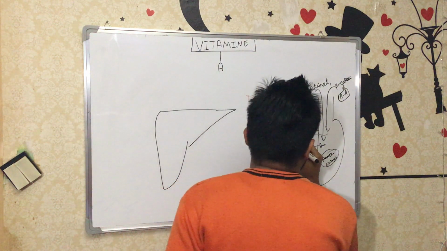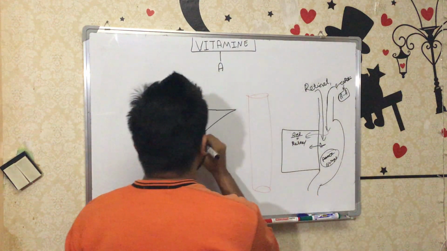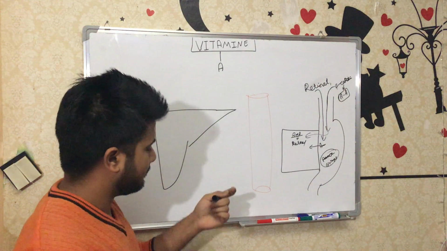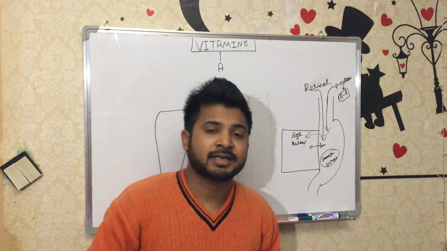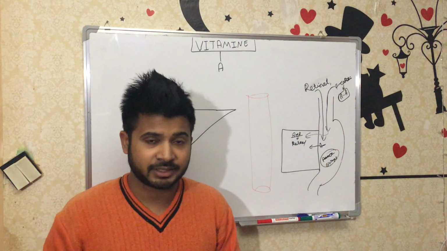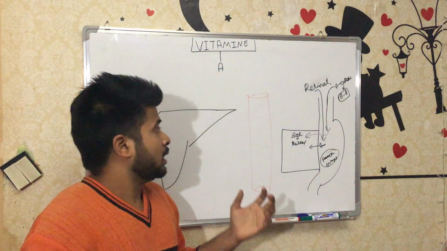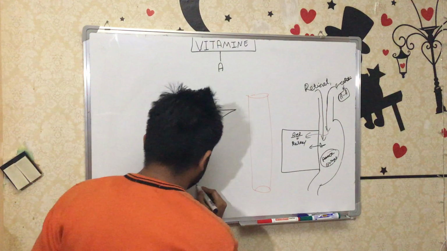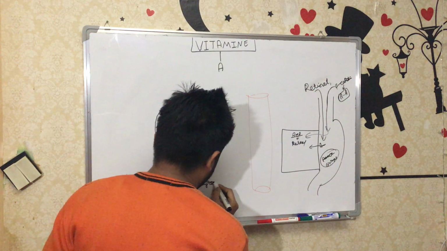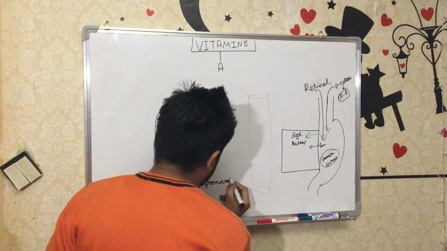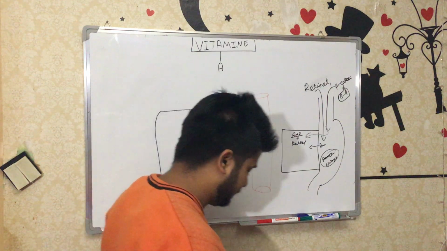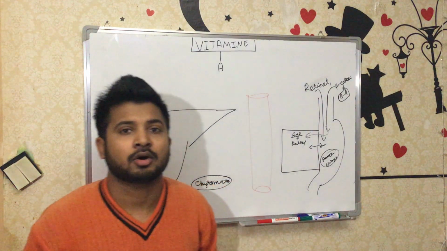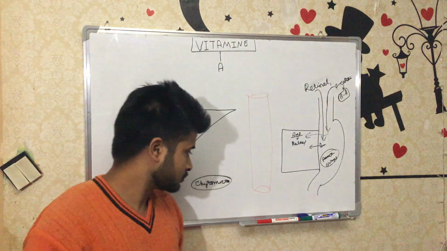After that, retinol should go to the liver. One lipoprotein-containing molecule, the chylomicron, does this. Chylomicron is a lipid-containing protein.